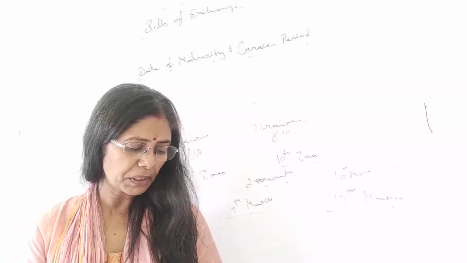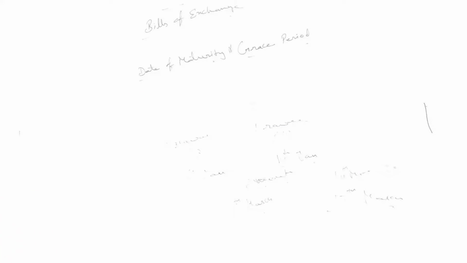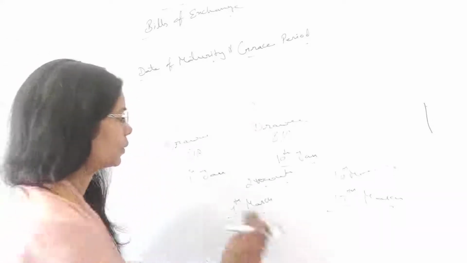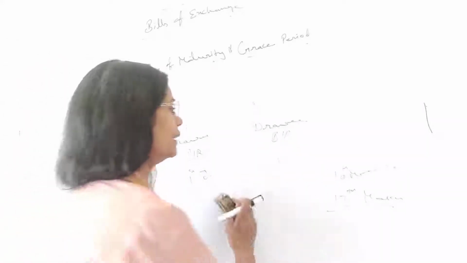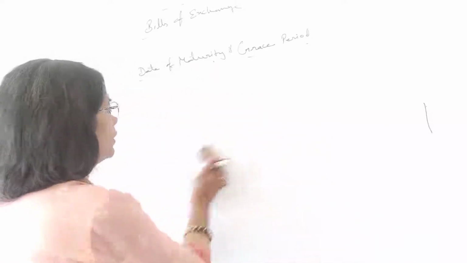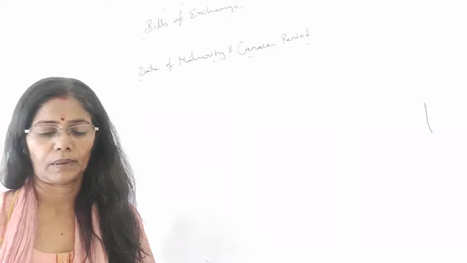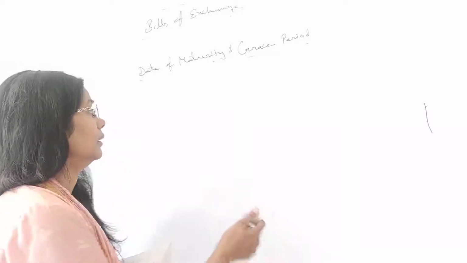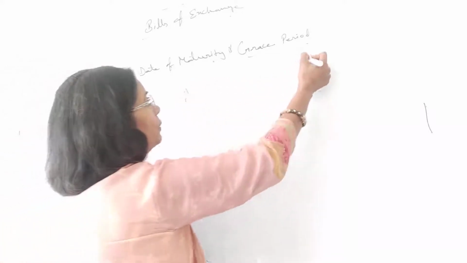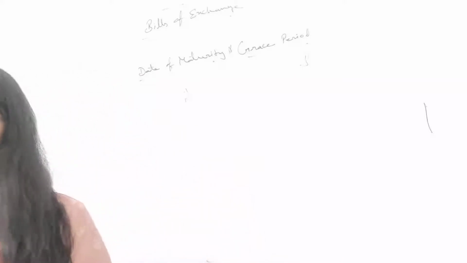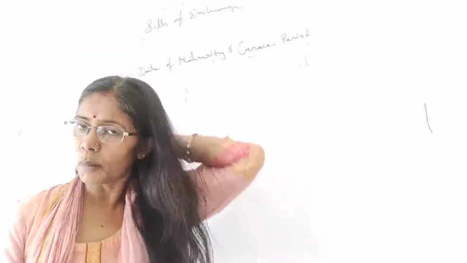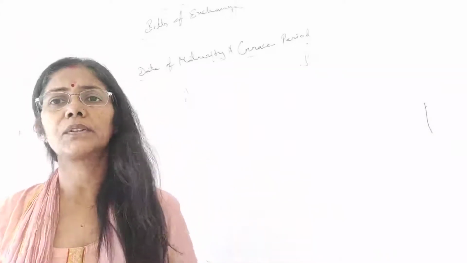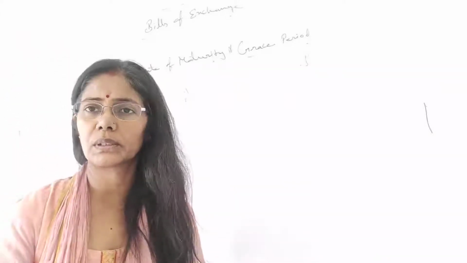Well, accounting treatment, there are 4 methods, 4 options you can say, with the drawer. A and B. We are talking about the normal entries, and in this class let's take the normal entries, and then in the next class we will talk about the illustrations and questions.